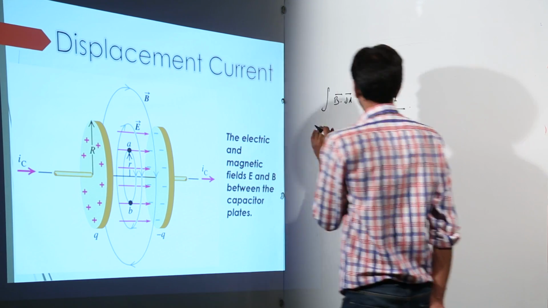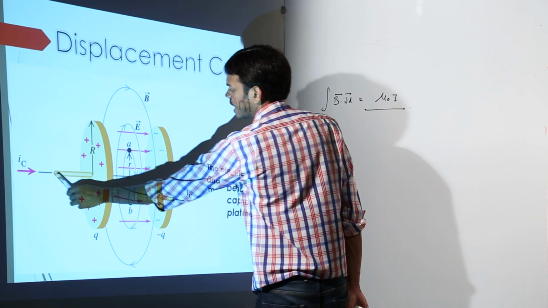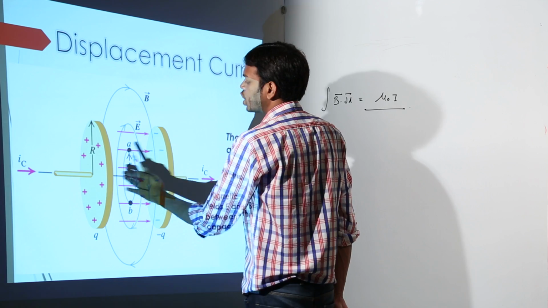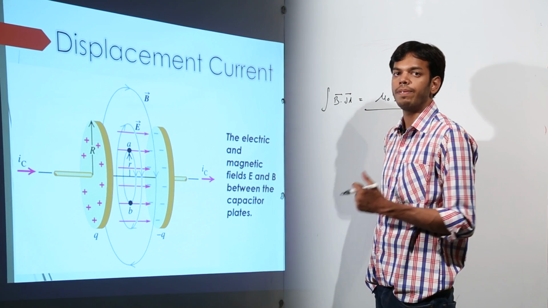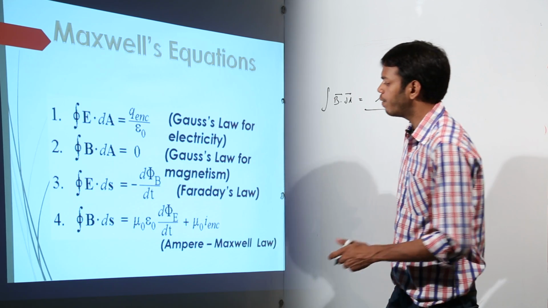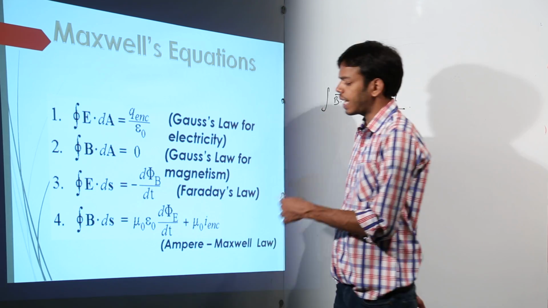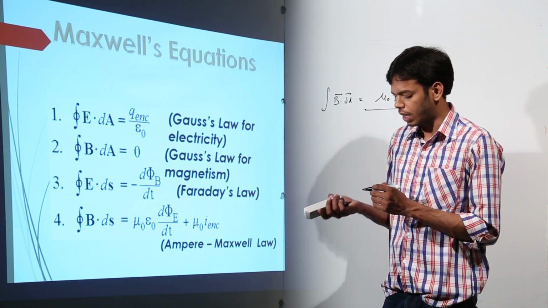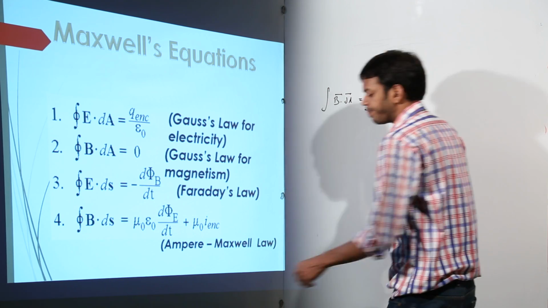So this equation was consistent only for the place of conduction current, but where there was a changing electric current and hence a changing electric field and hence a changing magnetic field, there was displacement current, and a formula was derived for it, which was this one, right? Mu naught epsilon naught d phi by dt. This epsilon naught d phi by dt is the value of displacement current. Let's revise these equations which I have already studied.